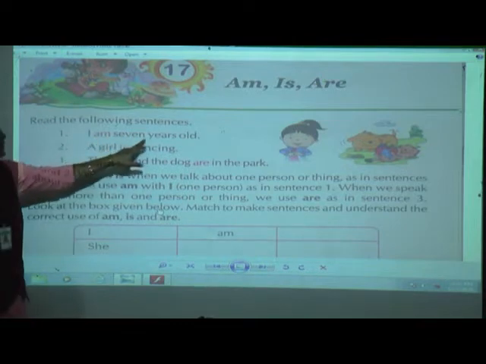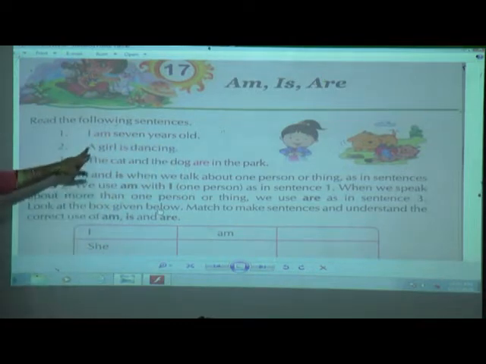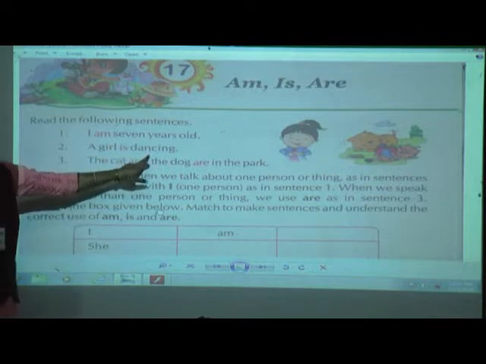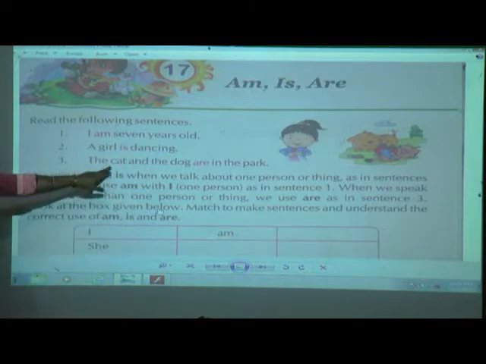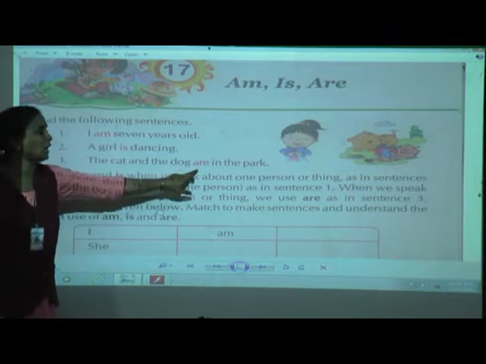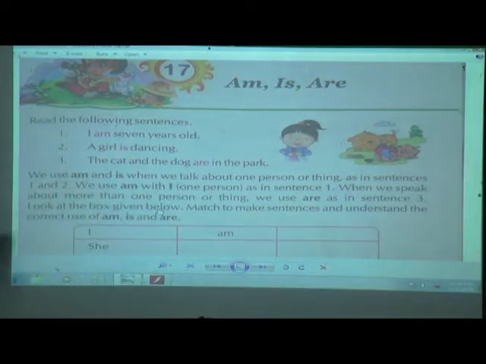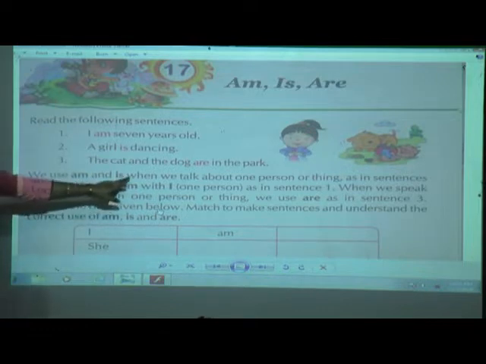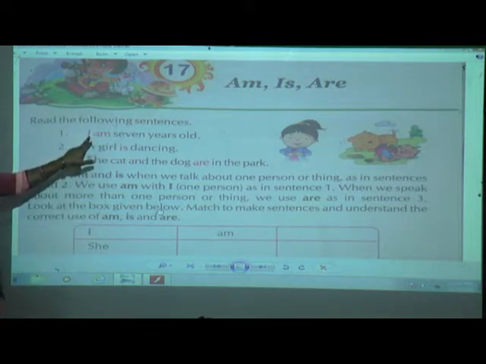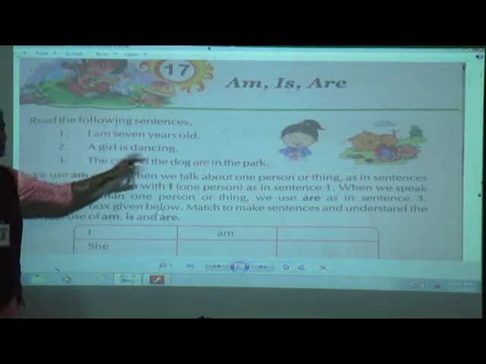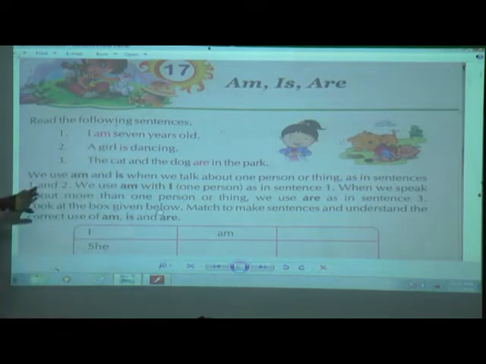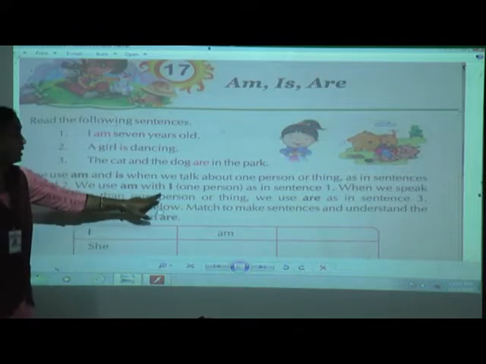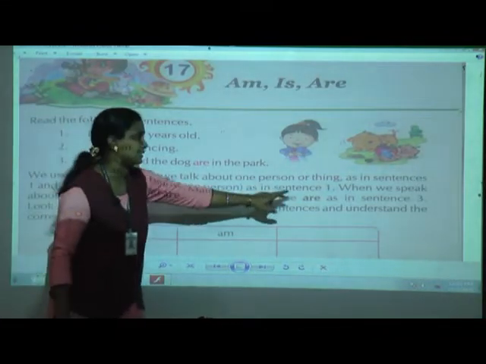I am 7 years old. A girl is dancing. The cat and the dog are in the park. So here we use am and is when we talk about one person or thing. As you can see here, I am 7 years old, one person. A girl is dancing, talking about only one person.